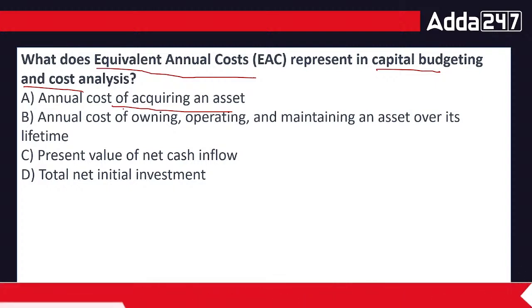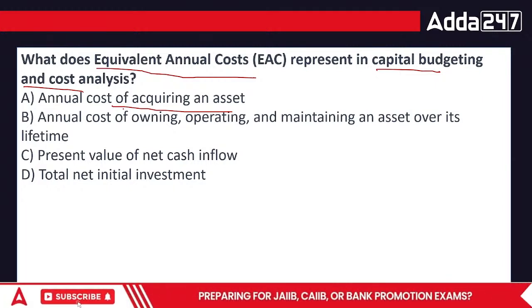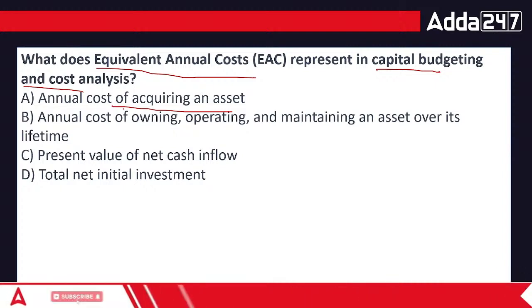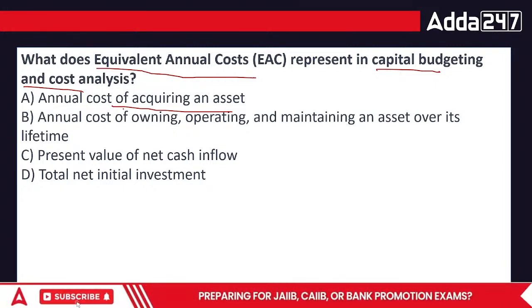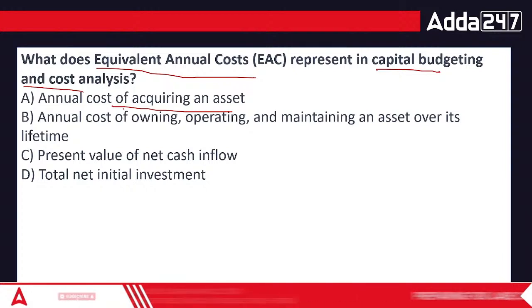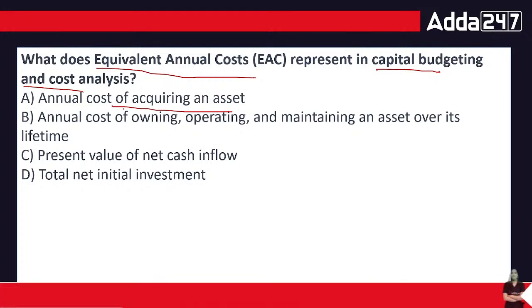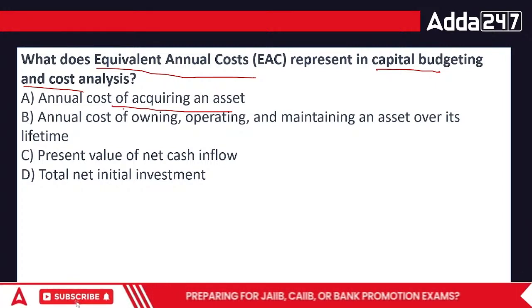Total EAC, equivalent annual cost. Actually, this is the total annual cost, meaning the cost which we are totally incurring when we get an asset. है ना? अच्छा everyone, if I buy a car, it doesn't mean I incur only one expense, that is buying the car. है ना?